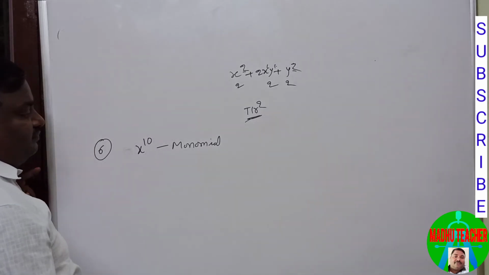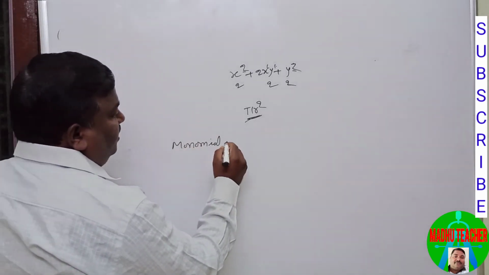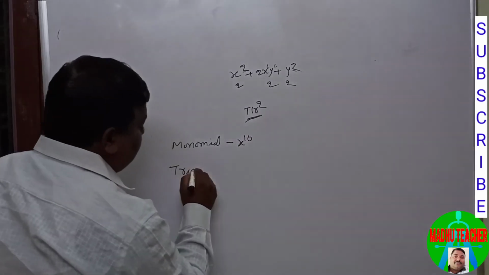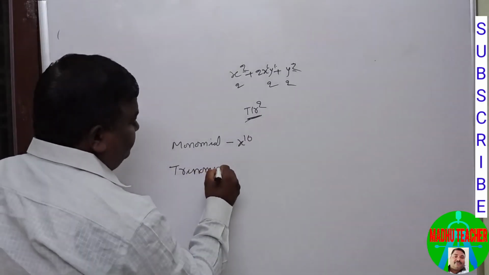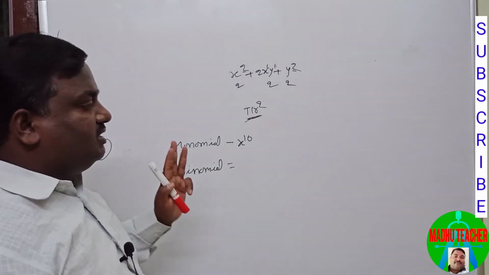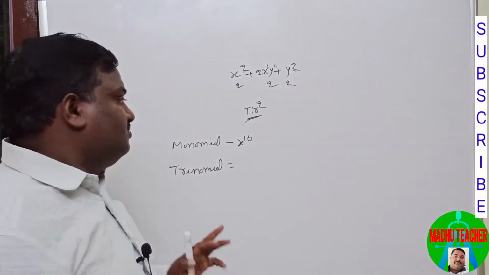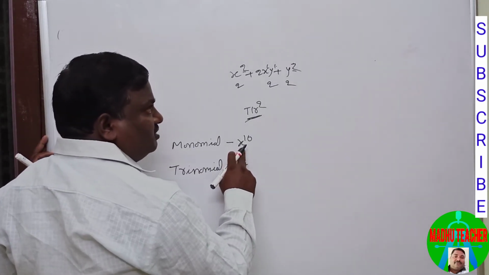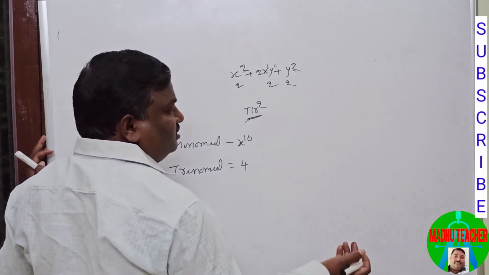And the trinomial. Trinomial means it has 3 terms. So I am writing, not only in variable x, you can write in y or z, whatever.